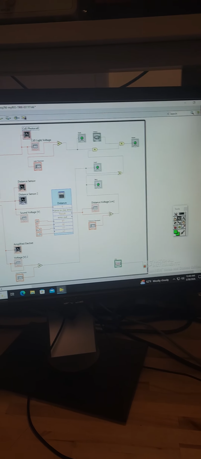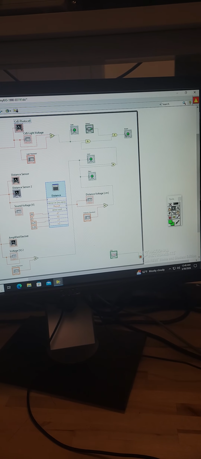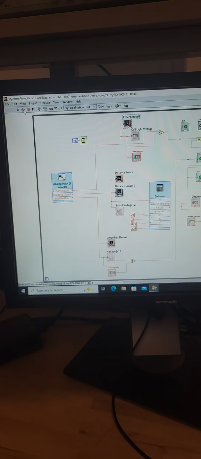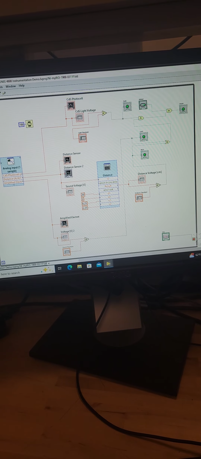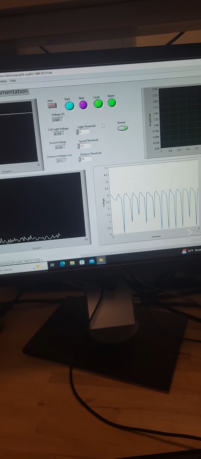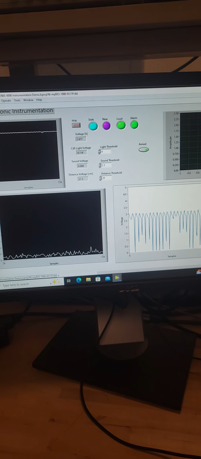And then it has to be armed to set the alarm. There's dark, and then we're continuously streaming sound, and then we will show that example. We'll press the start to run, and then we will move to the front panel. And there you can see it's reading hello. Well, that one's kind of hard to calibrate.